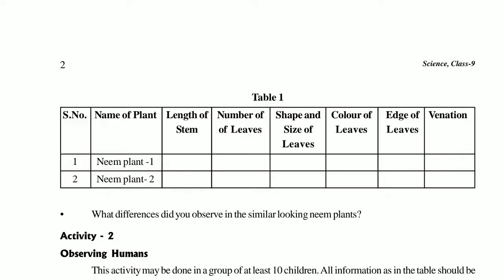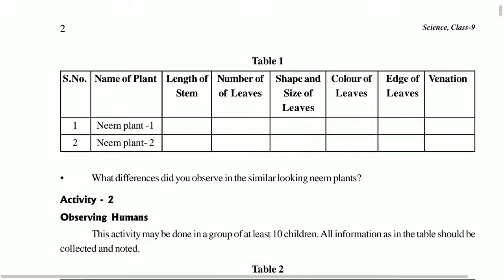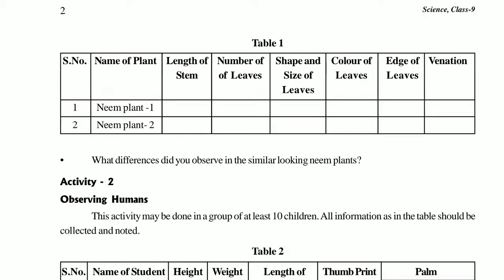Shape and size of the leaf. Different shapes and sizes are there. Some are palmate, some are pinnate. As per that you count. You see the shape and size of the leaves. Then color of the leaf. Obviously green color, because we are talking about the neem. So they will be green in color only. Edges of the leaves. Which type of edges? Whether curved shape or pointed shape and so on. Venation. Venation means inside the leaf we have venation, that is reticulate venation or parallel venation, that you have to study. And overall we have to conclude what is the similarity between the two plants and what is the dissimilarity between the two plants.